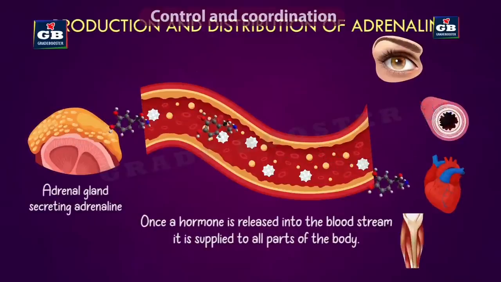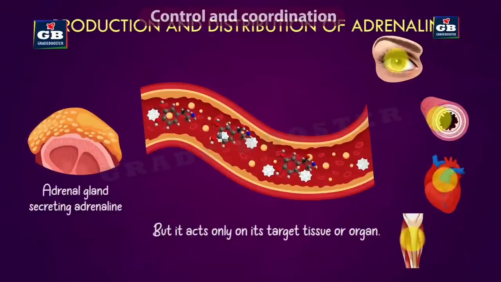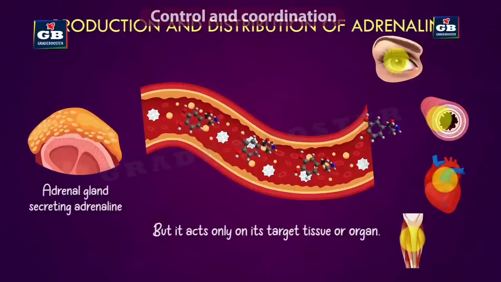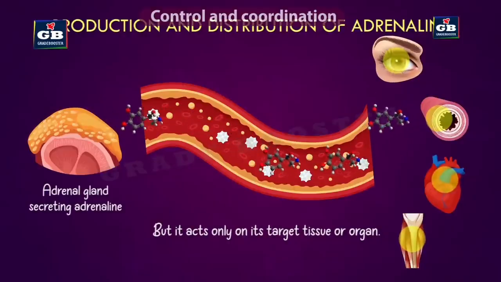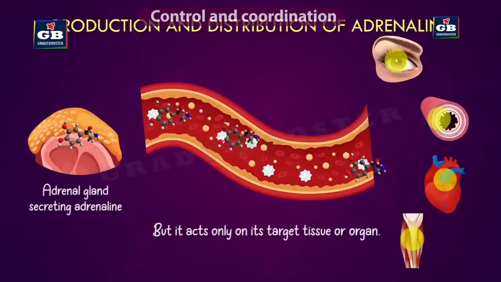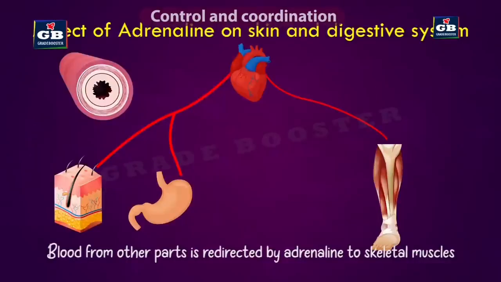So when we are frightened, we observe that our heart beats fast. Why is it beating fast? Because it has to pump more oxygen and more glucose to the muscles. Also, the blood from the digestive system and skin is taken and sent to the muscles. So the blood in the digestive system and skin is reduced and it is diverted to the muscles.